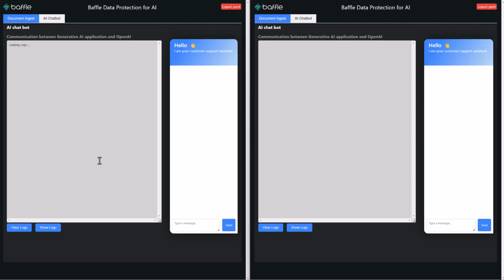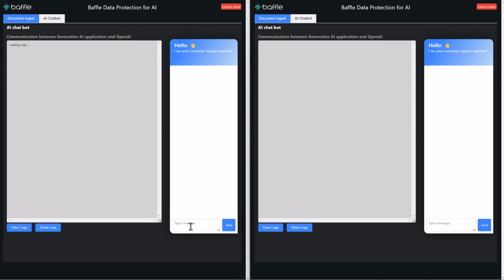Hi! Today I'll be showing you Baffle's unique protection capabilities for securing generative AI. In front of me are two retrieval augmented generation based chatbots. On the left is one that is not protected by any Baffle data security features. And on the right, we have Baffle's field level encryption for structured and unstructured data enabled, going through a proxy that will control access to that data. In other words, whether or not it's decrypted or masked before presenting it to the user.